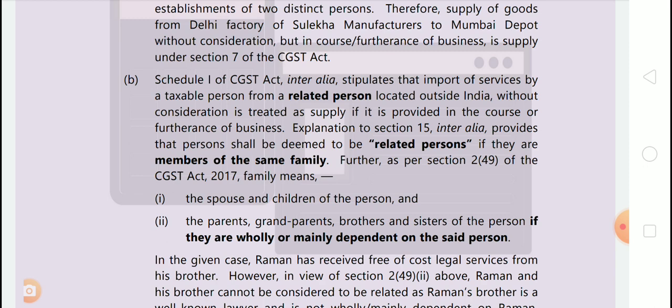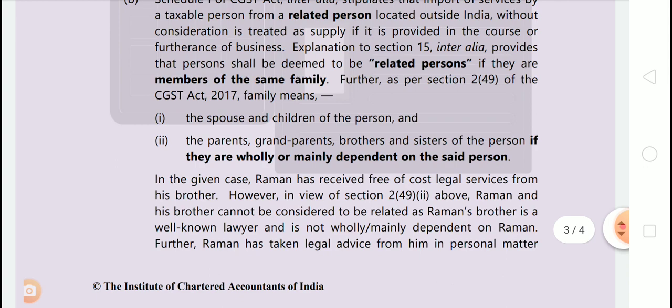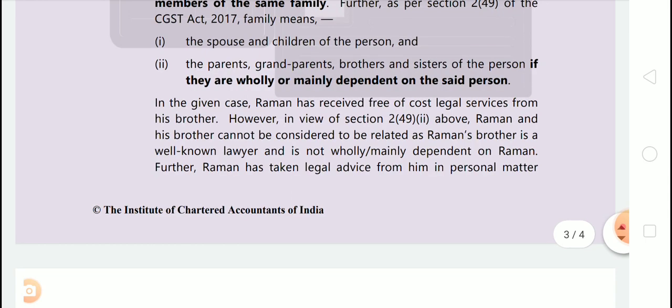Further, as per section 2 subsection 49 of CGST Act 2017, family means the spouse and children of the person and the parents, grandparents, brothers and sisters of the person if they are wholly or mainly dependent on the said person. Okay. Now the answer is, in the given case, Raman has received free of cost legal services from his brother.